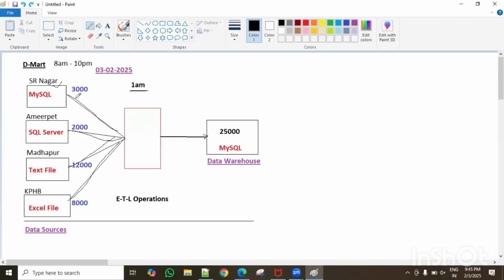Till now, the data loading is over here, right? Data loading, guys. How many rows are there? 25,000 rows are there. See, here I have taken a small amount of data, guys, not a big amount of data. Very small amount of data compared to real time. See, 25,000 rows.